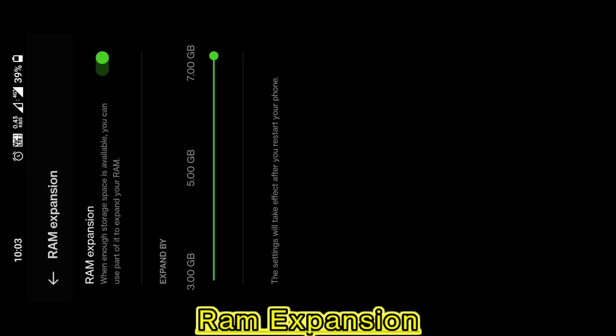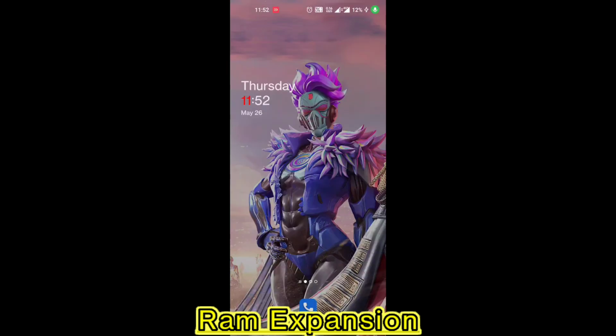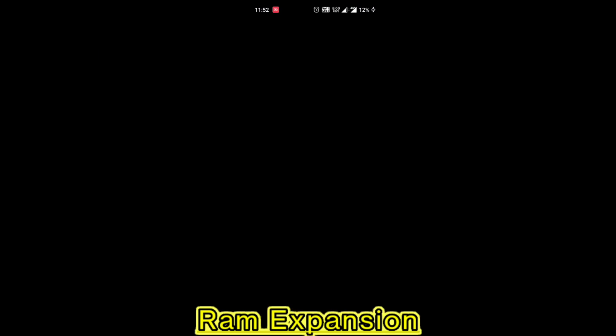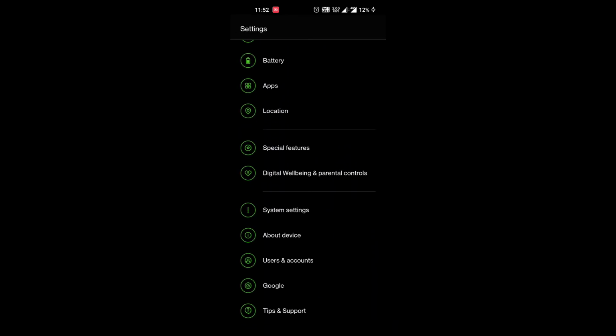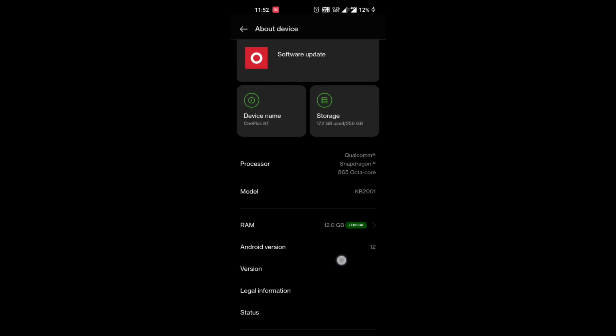Since the RAM expansion feature is new, you won't find it on all OnePlus phones. But it will soon be available on most devices with a major update like Oxygen OS 12 or even Oxygen OS 11. As of now, the OnePlus RAM expansion is available on the OnePlus 9 series, OnePlus 8 series, OnePlus 9R, OnePlus 9RT, and more phones to get it soon. How to use RAM expansion to free up space on your phone by at least 10 GB.